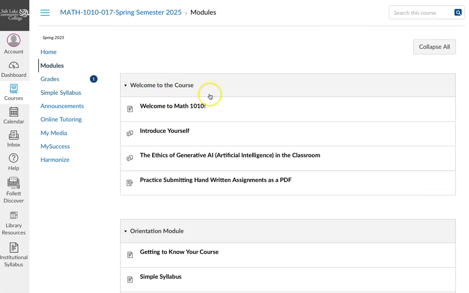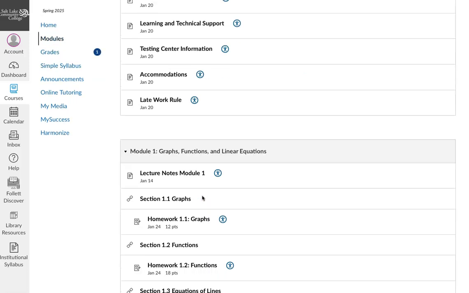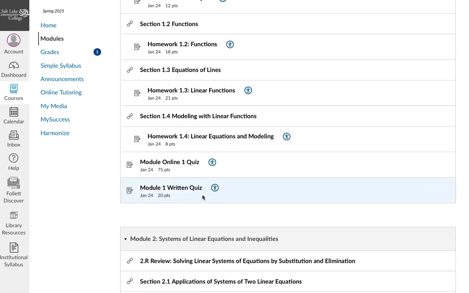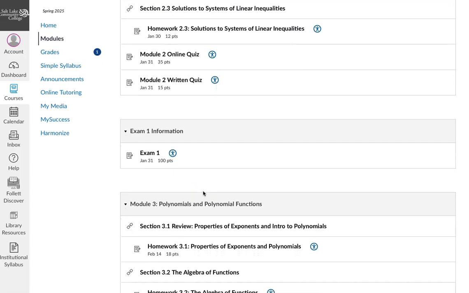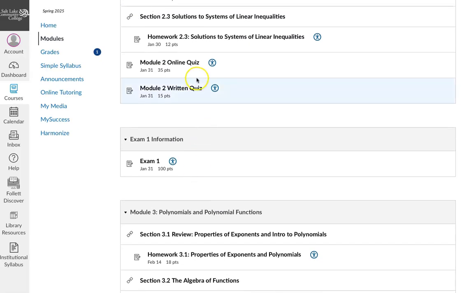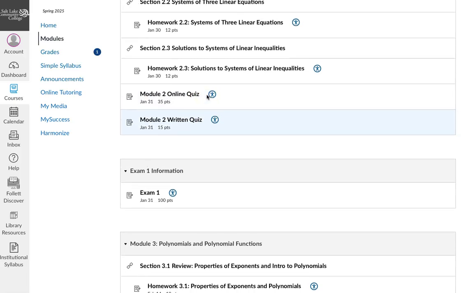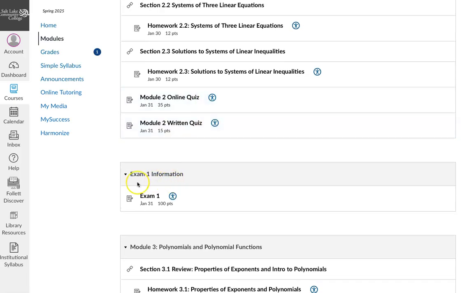All right, a couple of more things in the modules. You'll notice that after the first two modules, there is going to be the first exam. Now I will be doing a review session for this exam on Zoom, and again, I'll record that, so those that can't come can watch that recording back.